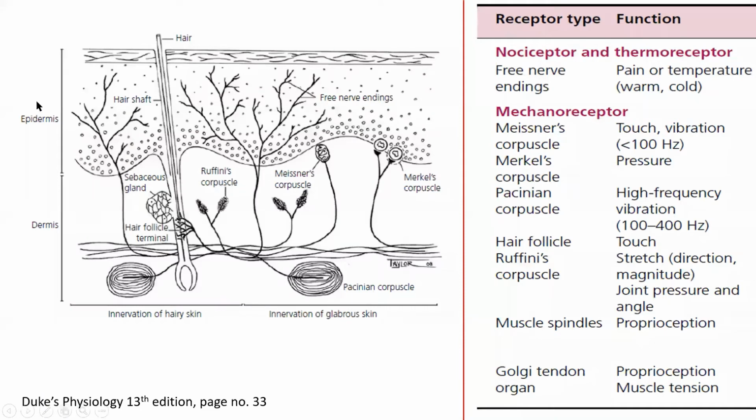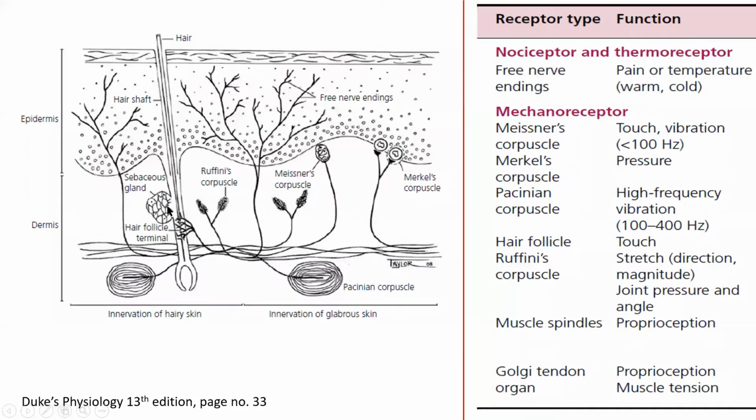So these are the receptors. When they are stimulated, they send signals to the CNS. These receptors we can find in the epidermis as free nerve endings. The hair follicle at the base is also attached to sensory neurons. This is the dermis of the skin. In the dermis layer, we have the Pacinian corpuscle and hair follicle.